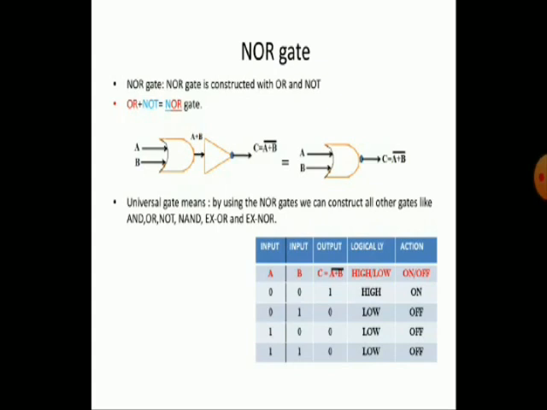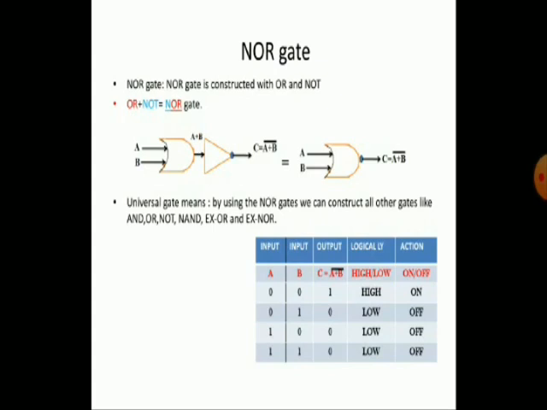Let us come to the operation of the NOR gate. If both inputs are 0, the output is 1. Otherwise the output is 0. This is exactly opposite of the OR gate. For example, you can see here A is equal to 0, B is equal to 0, then the output is the complement of A